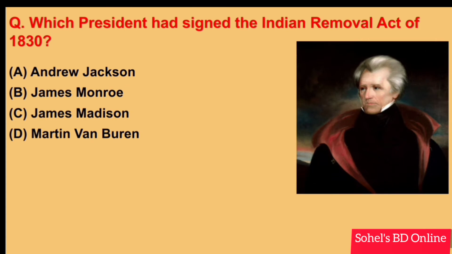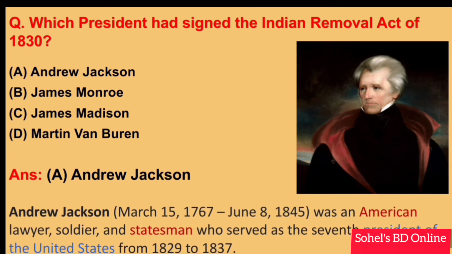Next. Which president had signed the Indian Removal Act of 1830? Answer A. Andrew Jackson. Andrew Jackson, born on March 15, 1767 and died June 8, 1845, was an American lawyer, soldier, and statesman who served as the 7th President of the United States from 1829 to 1837.